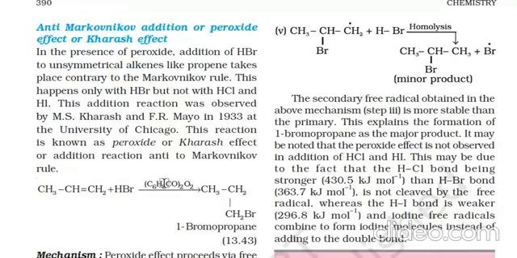Next, anti-Markovnikov rule or peroxide effect or Kharasch effect. Okay, this is the reverse of the Markovnikov rule. In the presence of peroxide, addition of HBr to unsymmetrical alkenes like propene takes place contrary to the Markovnikov rule. It is just reverse of the Markovnikov rule. This happens only with hydrogen bromide, but not with HCl and HI. It is only applicable to hydrogen bromide, not with HCl and not with hydrogen iodide. This addition reaction was observed by M.S. Kharasch and Frank Mayo.